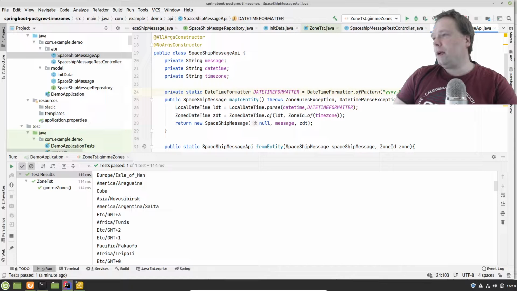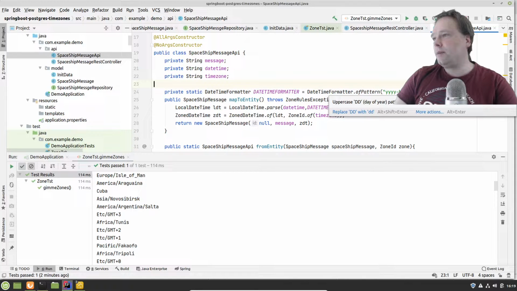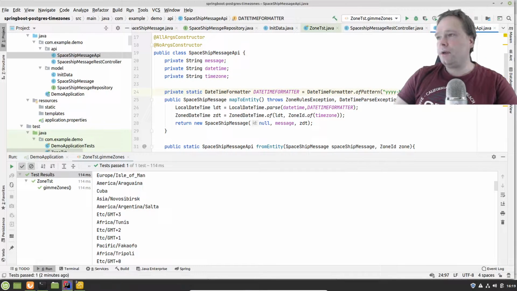A cool thing right now with IntelliJ is that if I write something wrong, like DD instead, look, now I get a warning and it actually says uppercase DD means day of year. Pattern is used properly. The lowercase dd of day of month was intended, and yes, that is exactly true. So yes, thank you very much for that. That is good help.